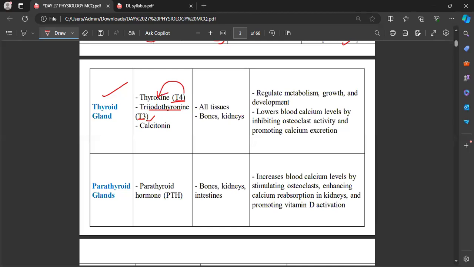This gland also secretes calcitonin. The target areas are all tissues, bones and kidneys. In the case of calcitonin, the target area will obviously be the bone. And the function of these hormones is to regulate metabolism, growth and development.